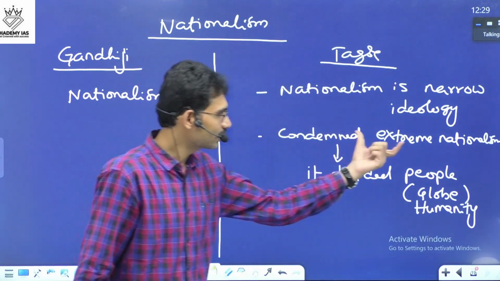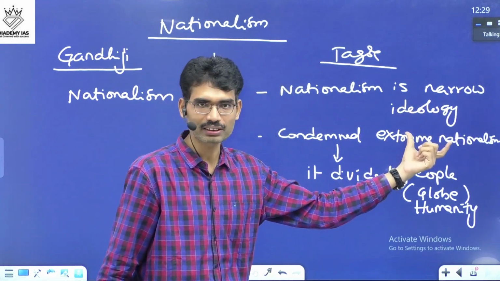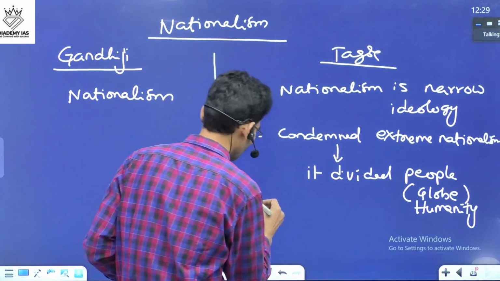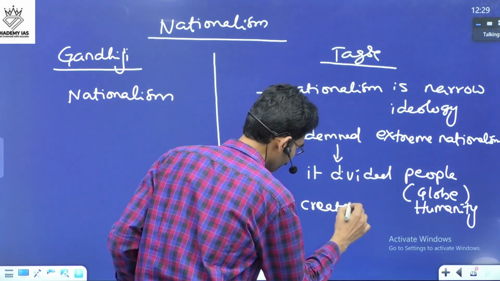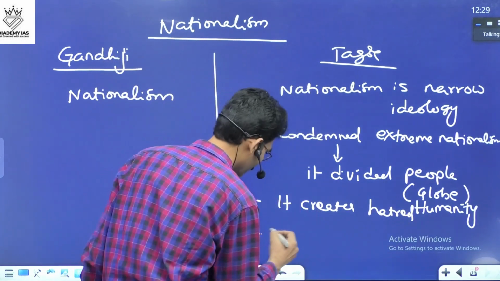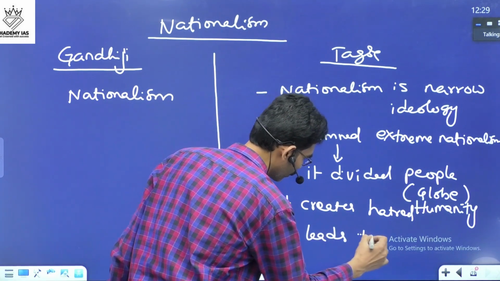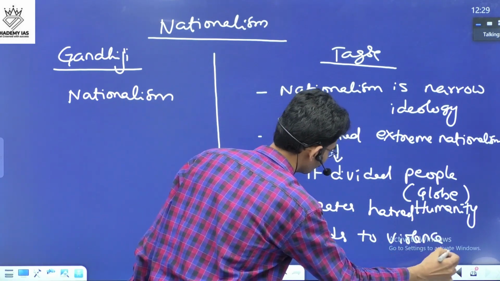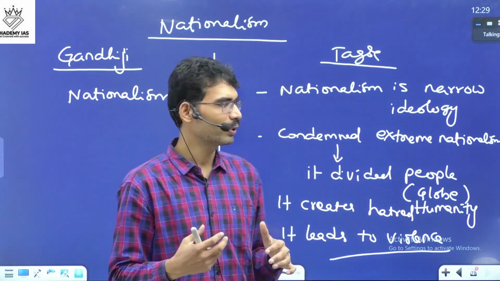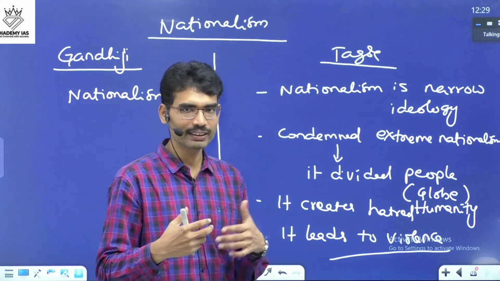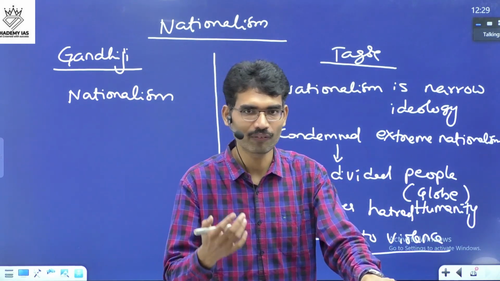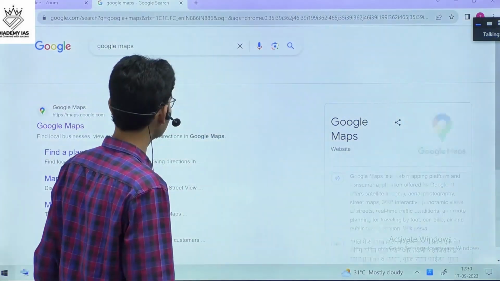Tagore says, this extreme nationalism and narrow nationalism ideology will divide the people of different countries. It creates hatred towards the other countries, and it leads to violence. For example, Japanese people, they propagated the Japanese ideology or the Japanese nationalism. For Japanese people, it is a very big achievement. But what happened after some time?